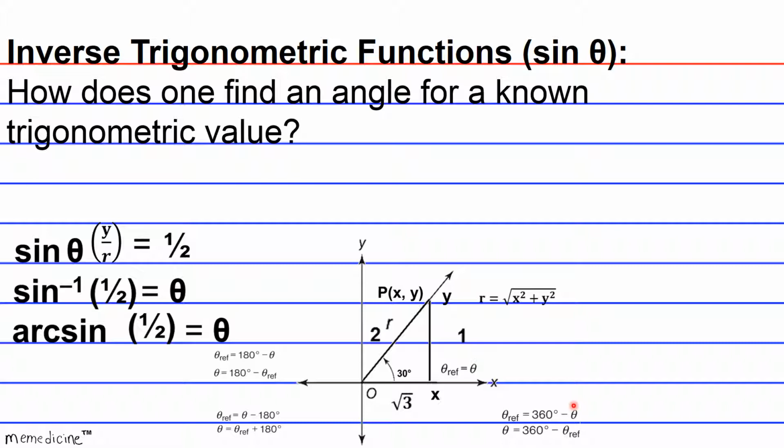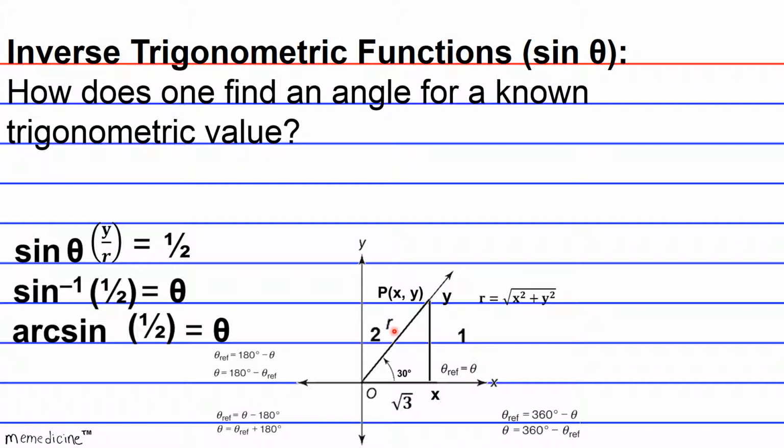But since we know our reference angle, the way you would calculate theta that corresponds to a sine value of 1/2 is to subtract 30 degrees, again our reference angle, from 360 degrees, the extent of quadrant 4, and we would end up with 330 degrees. So 330 degrees would have a sine value of negative 1/2 because our y would have to be negative, and of course our hypotenuse is always going to be positive, okay?